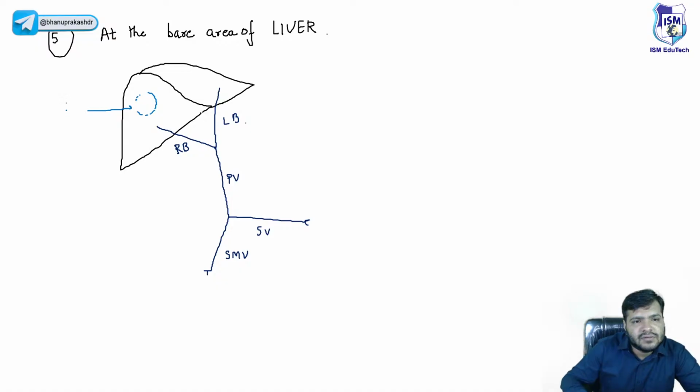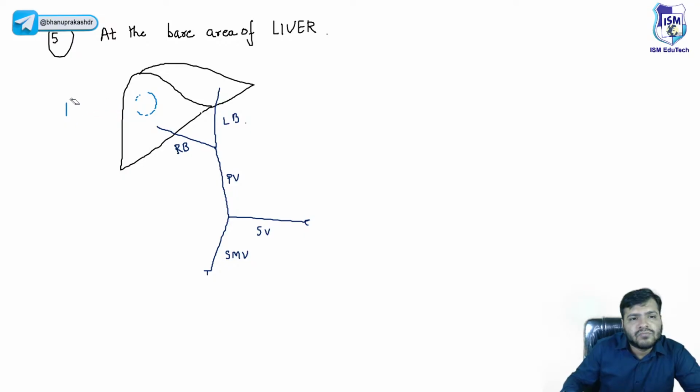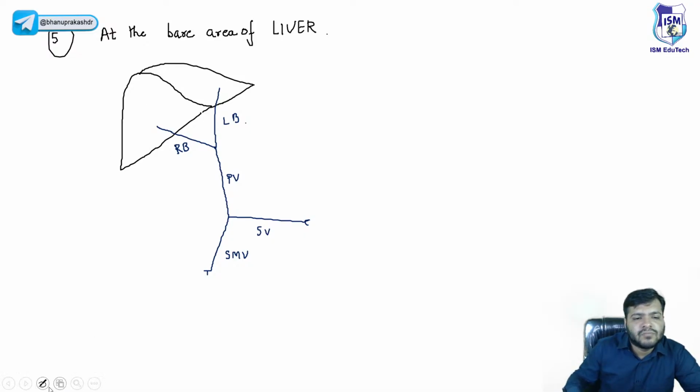Okay, I'll use another color. Let me draw it with green.